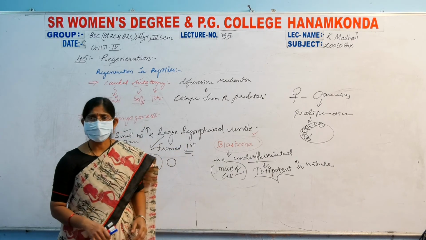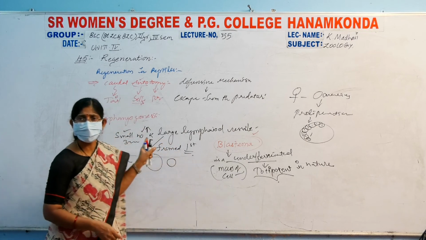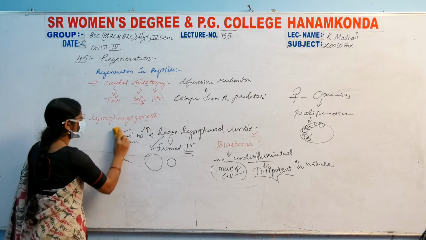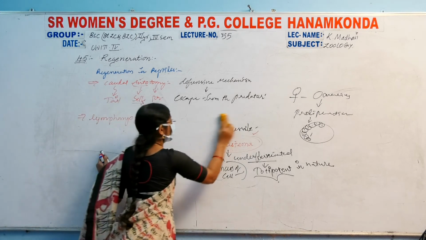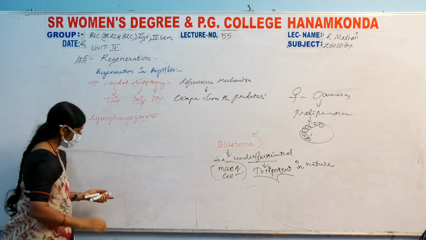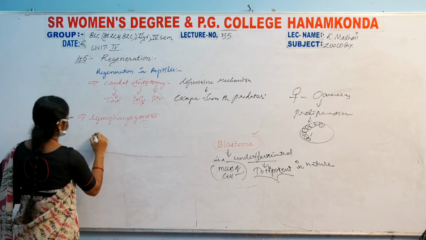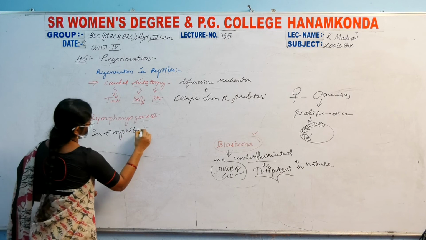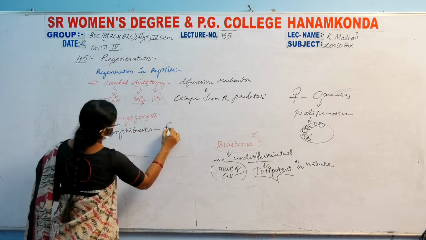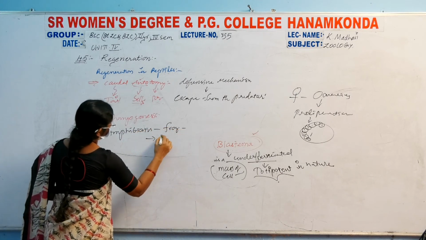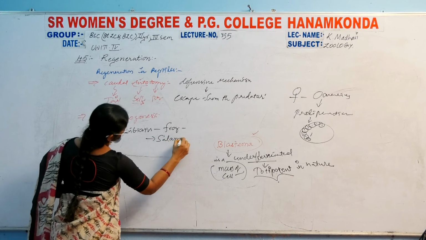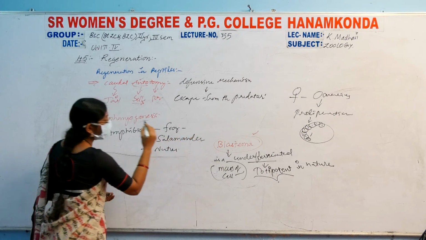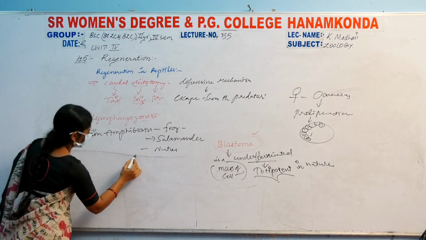And in amphibians, let us discuss the amphibian limbs. In amphibians, for example frogs, salamanders, or newts.